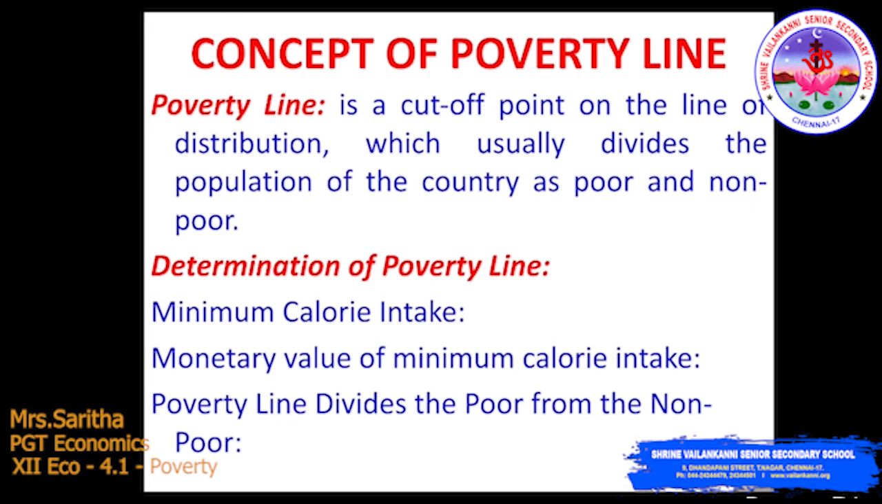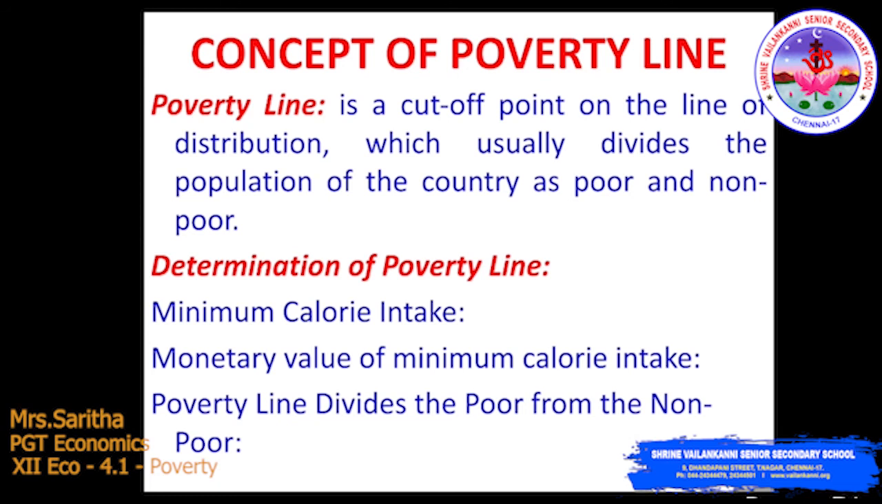Now, third, the poverty line divides the poor from the non-poor. I have told you already what is meant by the poverty line. The poverty line is a cutoff point on the line of distribution. There are many kinds of poor: the absolutely poor, the very poor and the poor. Similarly, there are various kinds of non-poor: the middle class, the upper middle class, the rich, the very rich and the absolutely rich. The poverty line divides the poor from the non-poor.